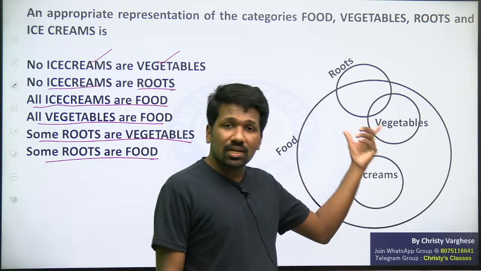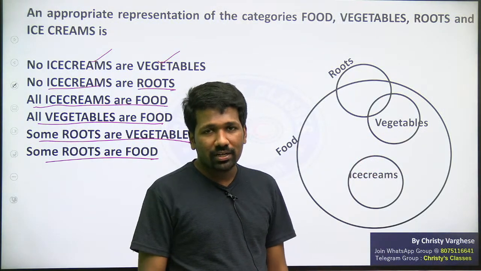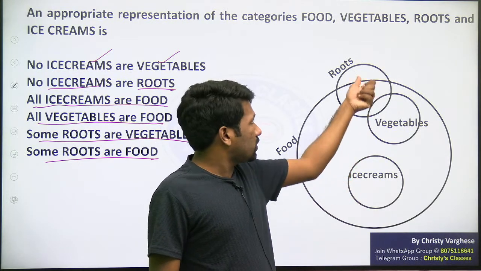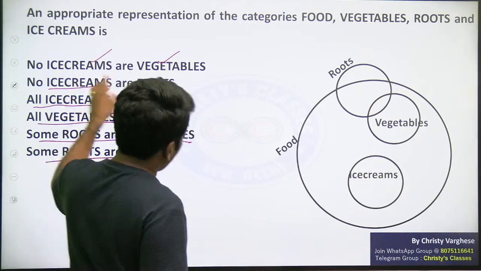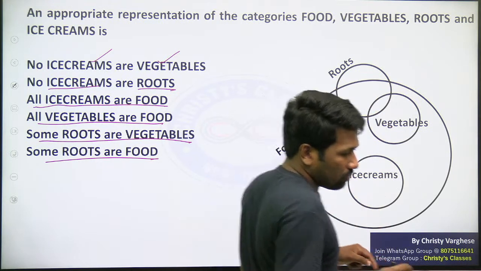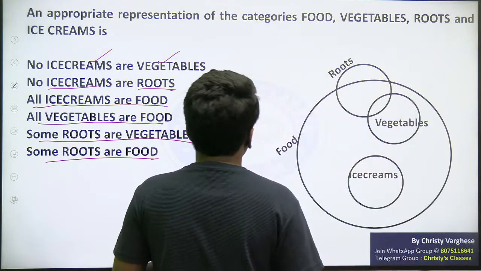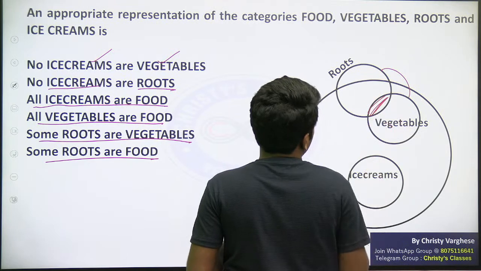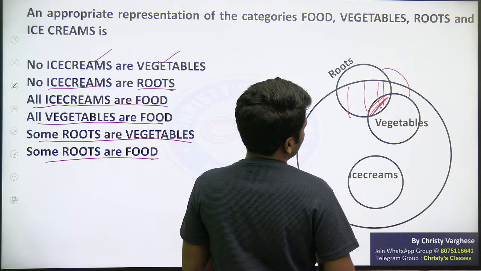Original question paper में circles है या rectangles है या squares है, हमें पता नहीं है. I don't know that. So this should be the idea. Circle का जगह rectangle भी आ सकता है. But look at the idea. No ice creams or vegetables are satisfied. Ice cream and vegetables should not have any intersection at all. And some roots are vegetables. So vegetables and roots should have an intersection. Some roots are food. So roots and food should have an intersection.